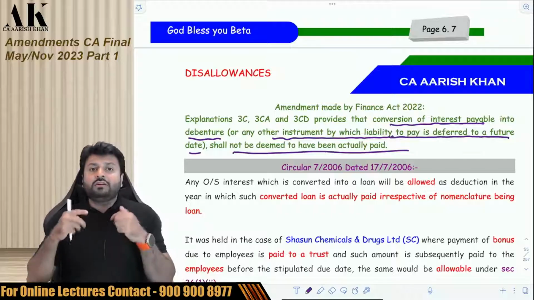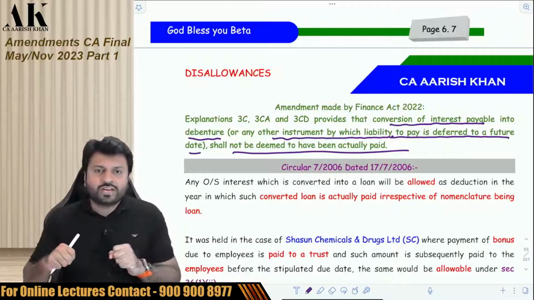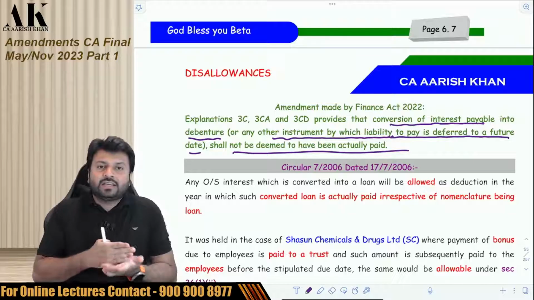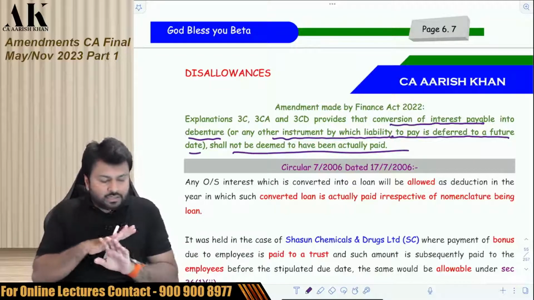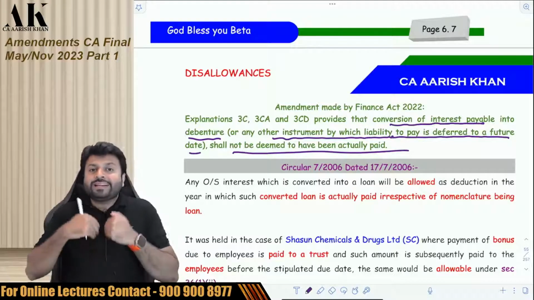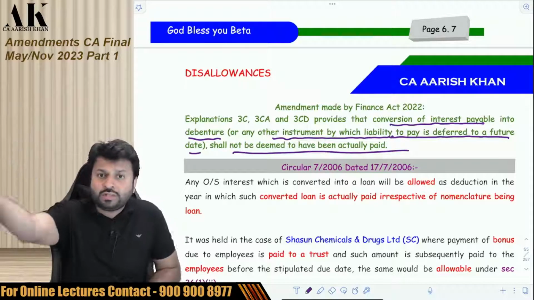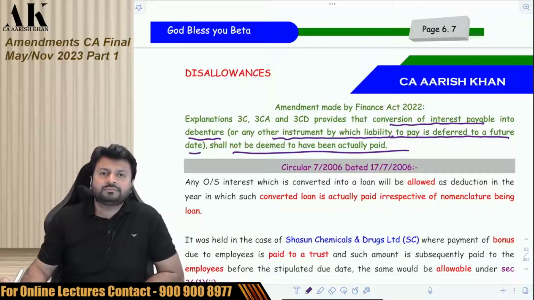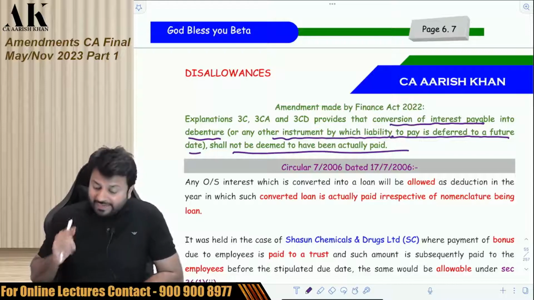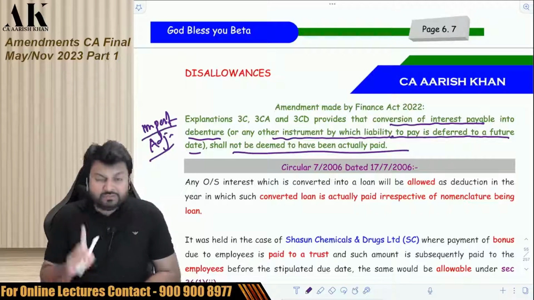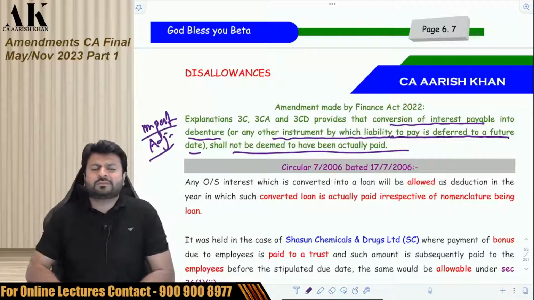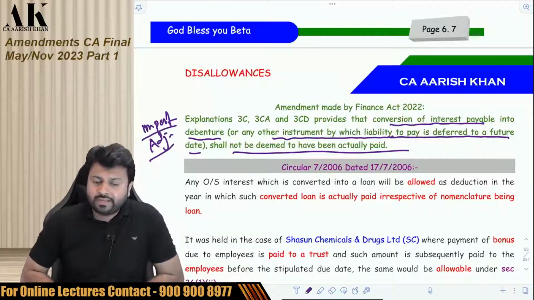So now what is the ultimate conclusion? If you convert an outstanding interest into a new loan, not allowed. If you convert an outstanding interest into a new debenture, not allowed. Because mere conversion does not mean that you have paid to the bank or to the customer. So therefore, this is not allowed. So now, this can also be an important adjustment in your PGBP question. Be very careful with these adjustments. They are going to come in the exams, where ICAI will test you on these aspects. Now, be very careful about it.